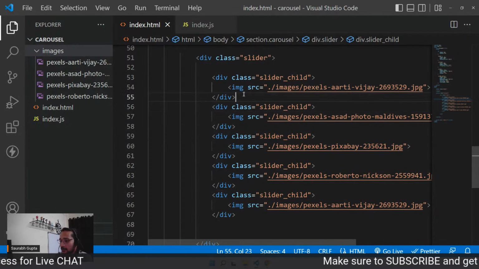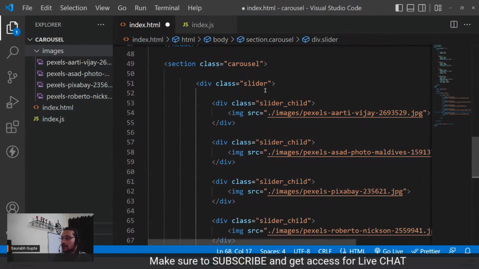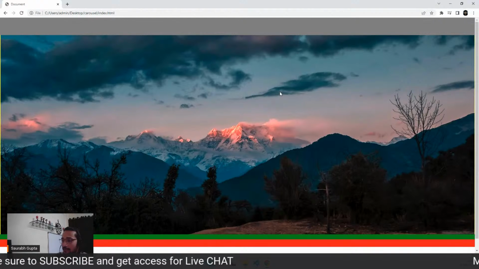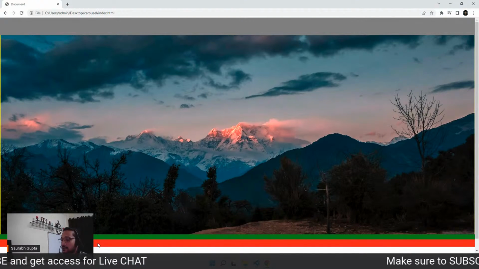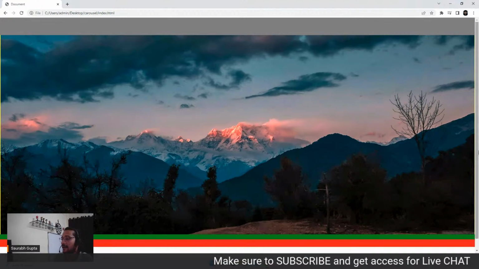That's why I like to create wrappers around my images. That's the only reason, so that I can work with positions better, right? Because it's a very tough task to work with images if you're working with positions. Okay, guys. Now then, first thing is let's create the left and right button quickly.